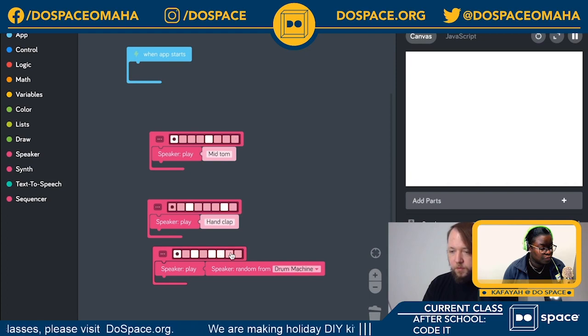Now if we put some notes in here, you can see that every time it plays on that sequencer, it actually plays a different sample, and now it's starting to sound a bit like a song. It's a bit of a strange song, but I think it is kind of sounding like a song.